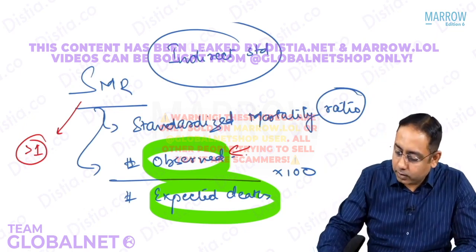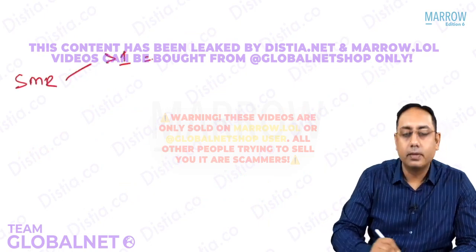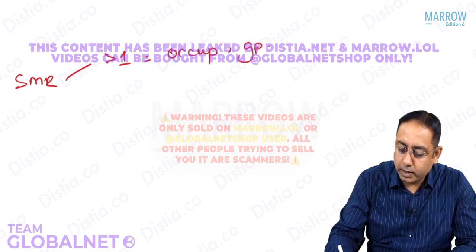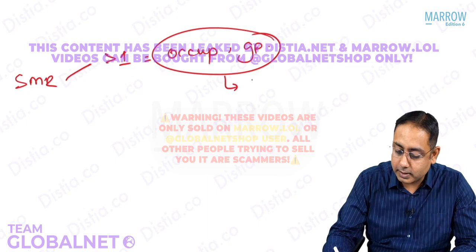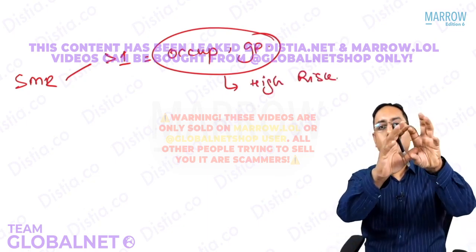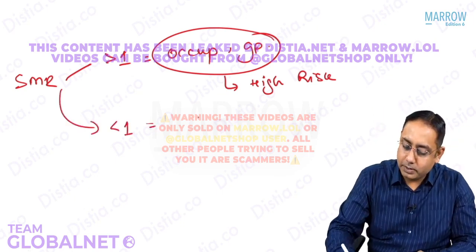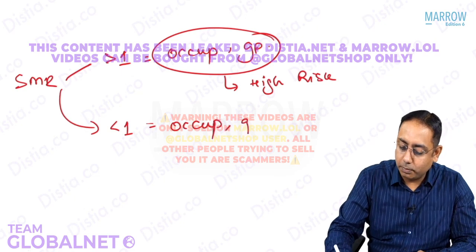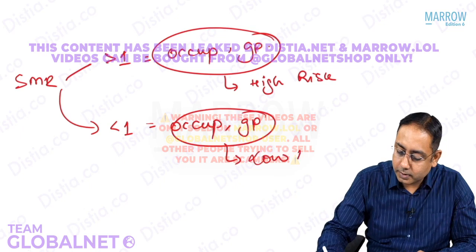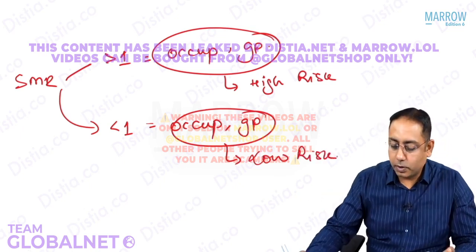So please note, what do you understand by the SMR? If it is more than 1, that means the occupation or the group that you are assessing is a high risk occupation. Why? Because it is the total observed deaths divided by expected deaths. If the SMR is less than 1, that means the group you were assessing is high risk or low risk? That is common sense, low risk. If it is equal to 1, that means it is at the normal risk. So that is what standardization is.